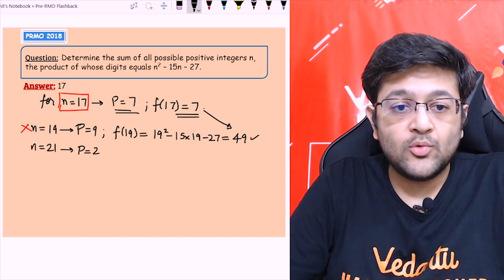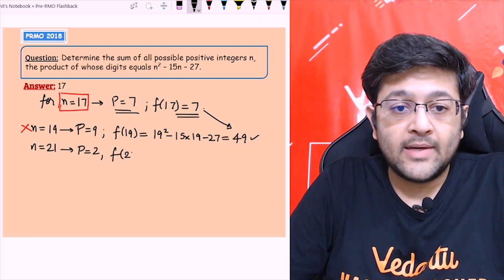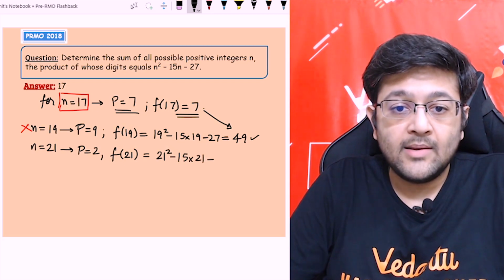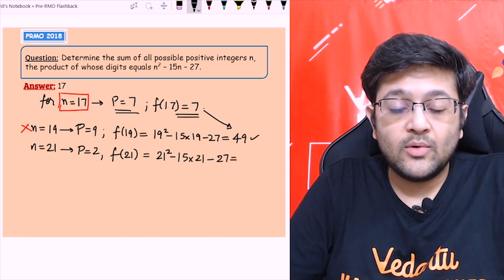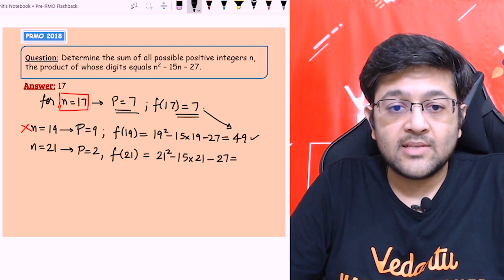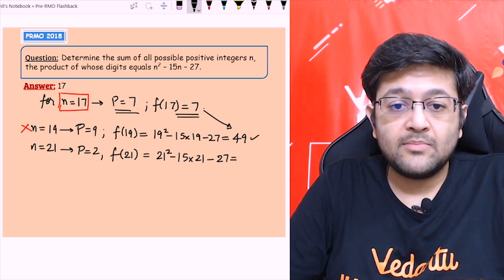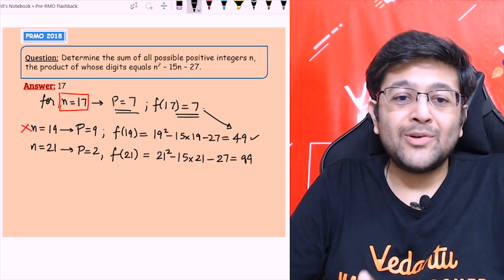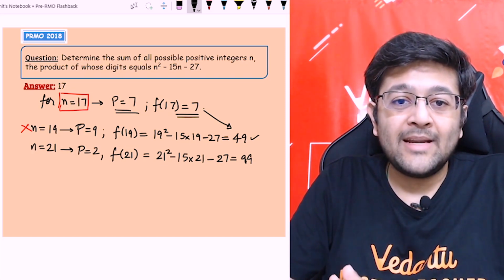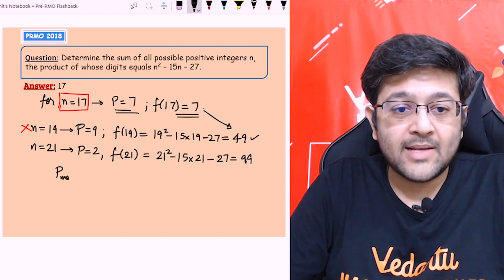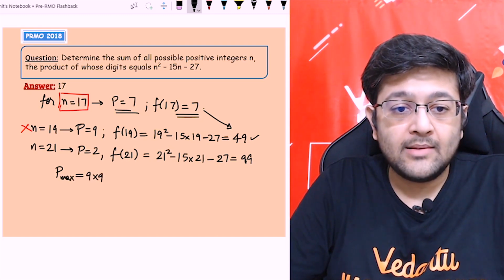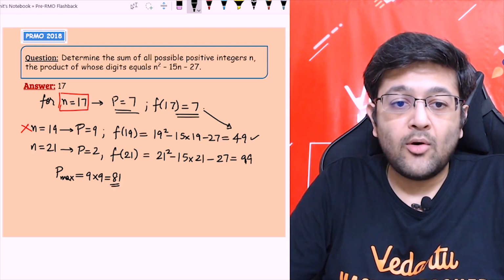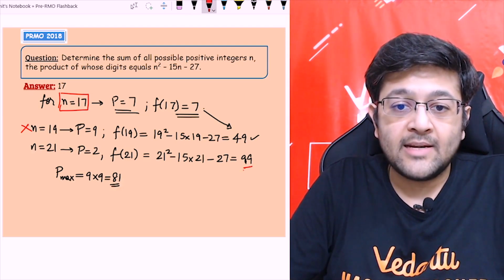The product is 9, but f of 21 will be 21 square minus 15 into 21 minus 27. So let's solve it. 21 into 6 will be 126, minus 27, that will be 99. So as you are seeing, the maximum product of a 2-digit number could be 81, right? Product maximum could be 9 into 9, that is 81.